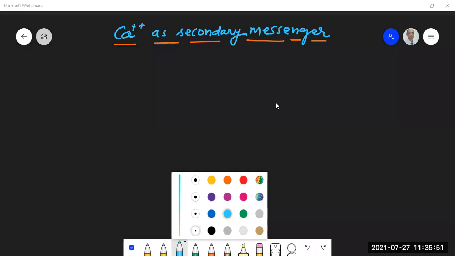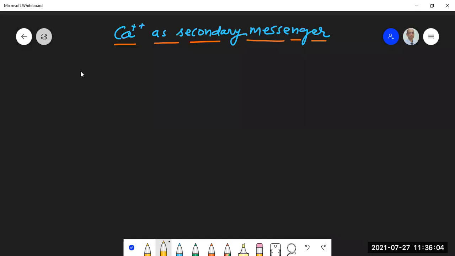So today we'll understand the role of calcium as secondary messenger. Before we actually see what is the role of calcium as secondary messenger, a question definitely should come in your mind as to why calcium has been chosen for this particular task. Why calcium has been given this responsibility.